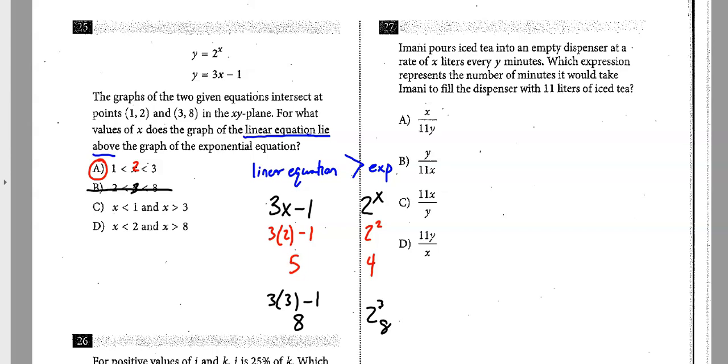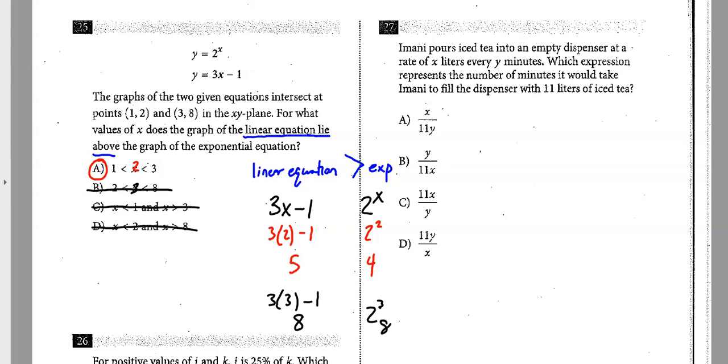Smaller than 1 and greater than 3, that's not even possible. I can't be smaller than 1 and bigger than 3 at the same time. And less than 2, but bigger than 8, that's not going to work either. So correct answer here is A.